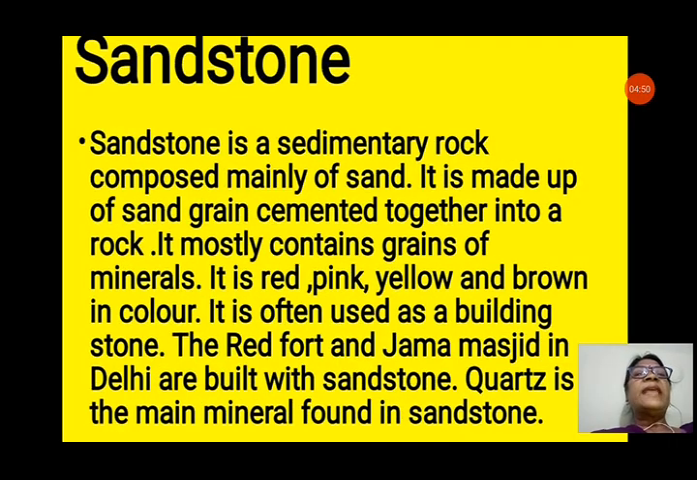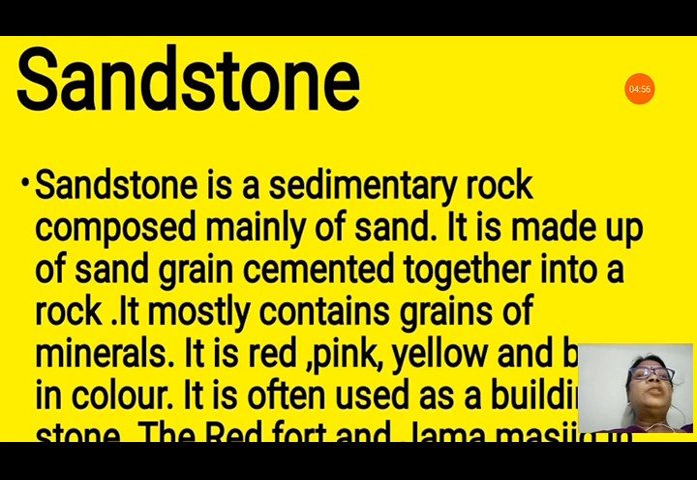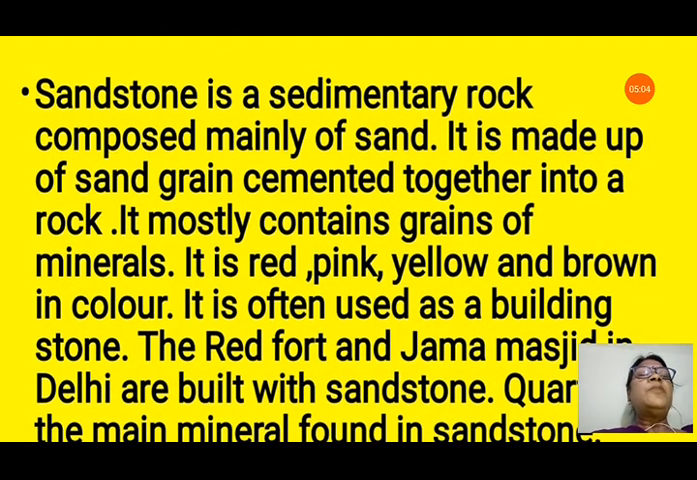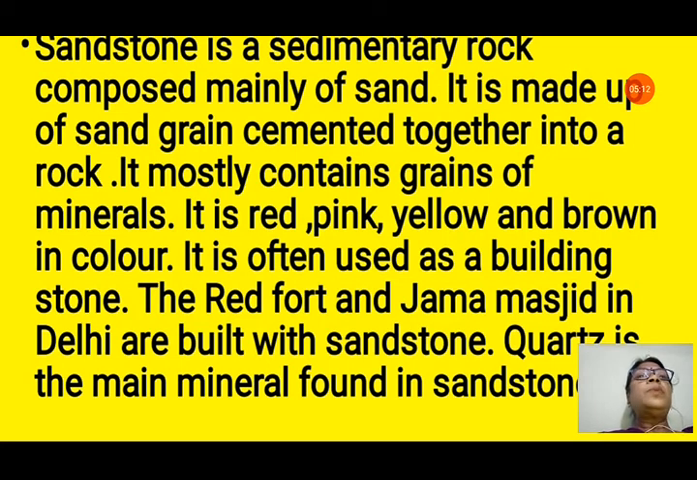Now the next rock is sandstone. As the name suggests, it contains a large amount of sand. Sandstone is a sedimentary rock composed mainly of sand. It is made up of sand grains cemented together into a rock. All the sand grains cement together under the high pressure of the earth's surface. It takes thousands of years to form. It mostly contains grains of minerals. It is red, pink, yellow and brown in color. It is often used as building stone.